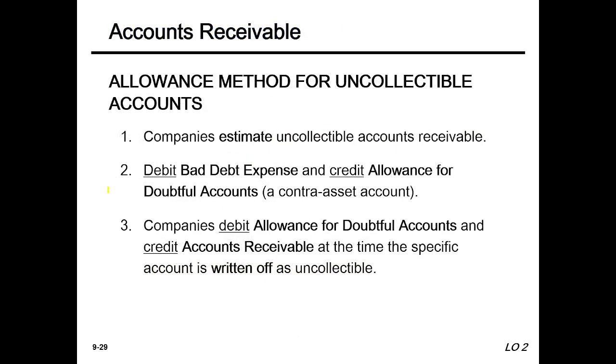Allowance method for uncollectible accounts, very easy to understand. This is estimated: debit bad debt expense and credit allowance for doubtful accounts, or debit allowance for doubtful accounts and credit accounts receivable at the time of specific accounts write-off. Okay, later on we will discuss more on this matter.